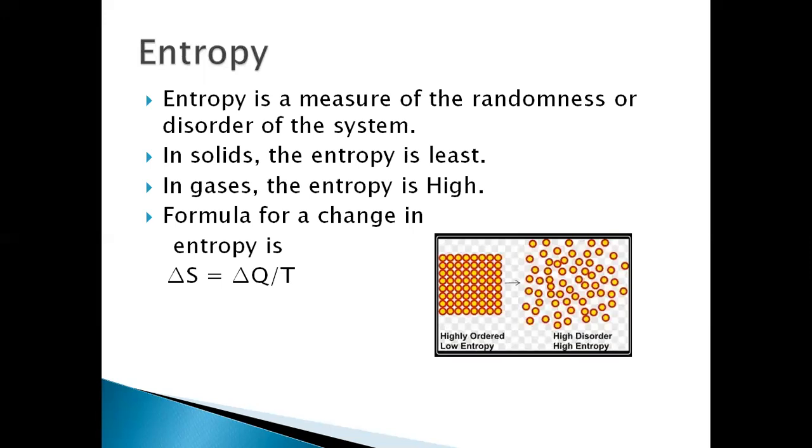Entropy is a measure of randomness of the system. In solids, the molecules are closely packed. Because of that, the randomness is very less. That means the entropy is very less in solids. But in gases, the movement of the molecules is higher. That means the randomness is very high. So we can say that entropy is higher for gases than solids. Formula for change in entropy is delta S equals delta Q by T, where delta Q is change in heat, T is the temperature.